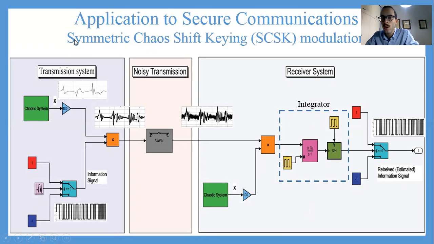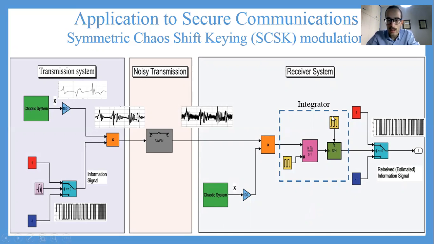So this is why we call this design symmetric, because in the transmission and the receiver part as well, we use the same chaotic system. So we multiply the signal again, we integrate it in a discrete integrator. So we integrate it every 1 second, which is the period of the information signal. And this way we can compute the bit energy of the transmitted signal. And this way, whether the bit energy is positive or negative, we can estimate the original information signal again and appropriately reconstruct the information signal.